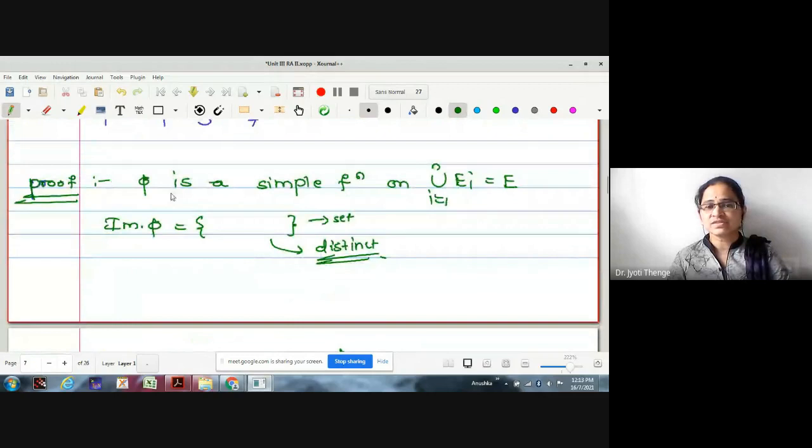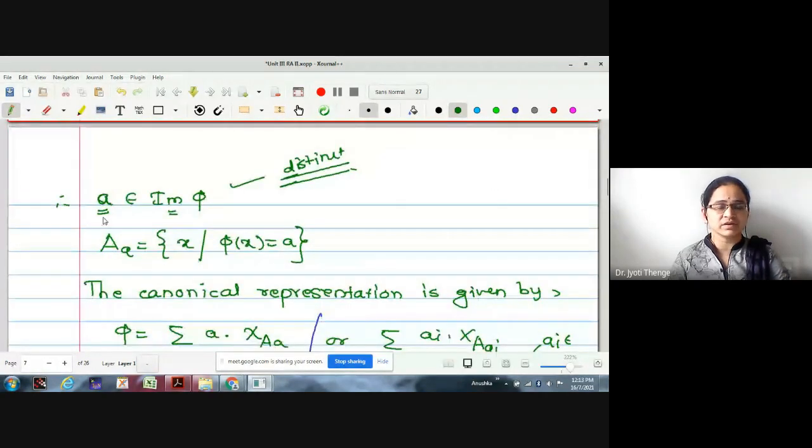Okay, so we have started the proof writing phi to be a simple function defined on the measurable sets Ei, and union Ei we have written to be E for the sake of convenience. Then we have started with an element a to be in the image set of phi. Whenever I am writing the image set of phi, what is the nature of elements in this set? All the elements should be distinct. Correct now? All the elements are distinct.